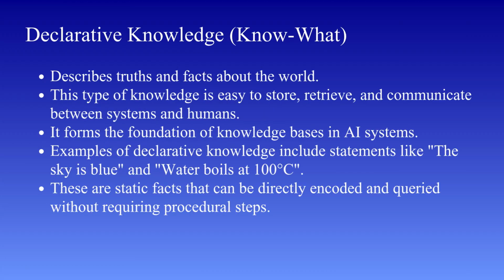Let's now begin with the first type of knowledge, declarative knowledge, also known as know what. Declarative knowledge refers to facts and information about the world, things that are simply true and can be stated clearly. These are pieces of knowledge that answer questions like, what is something, or what is true? For example, the sky is blue. Water boils at 100 degrees Celsius. Mumbai is a city in India. All of these are factual statements. They don't involve any process or action, they just describe reality.